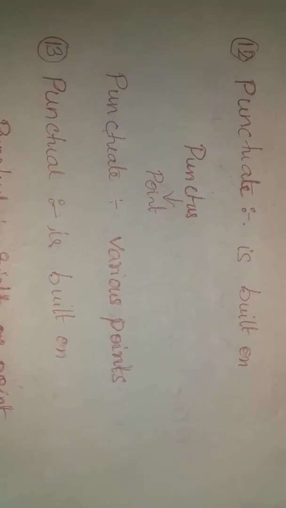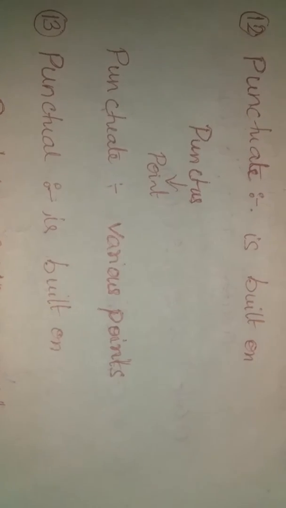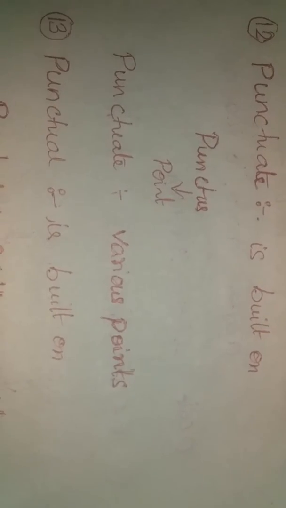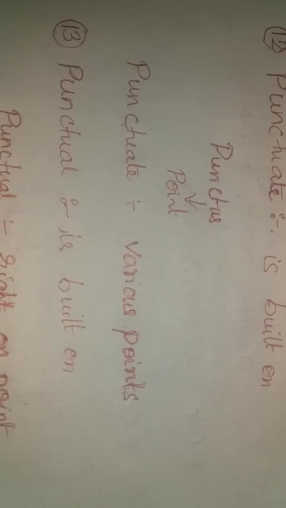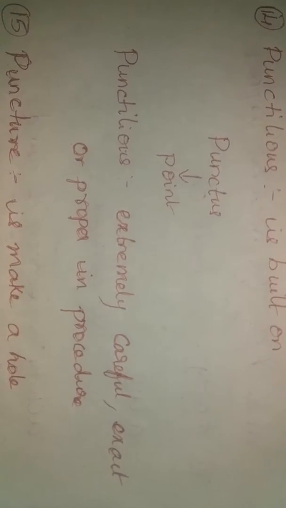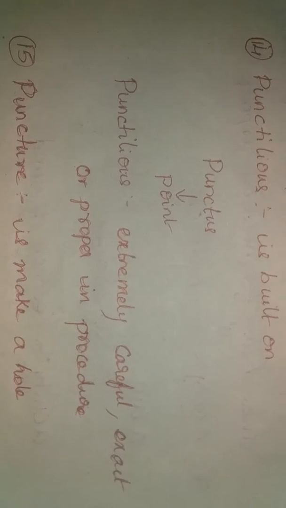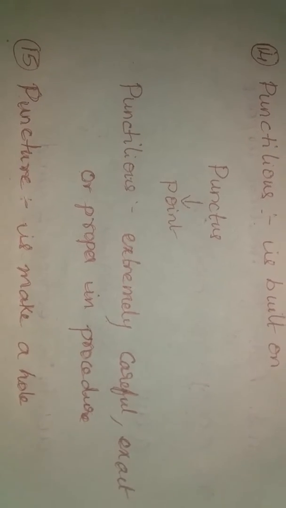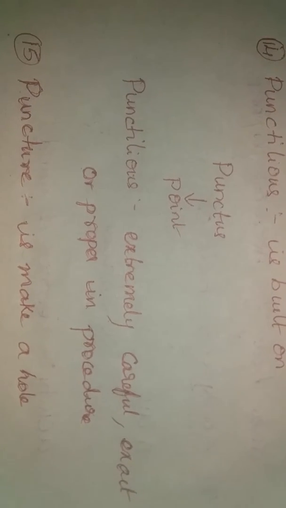Punctuate is built on punctus, which is point. So punctuate is about various points, that is period, comma, etc. Punctual is built on punctus, which means point. So punctual is right on point, that is right on time, that is very disciplined. Punctilious is built on punctus, which is point. So punctilious is one who is very careful, very exact, and very proper in procedure. Puncture is again built on punctus, which is point. So again you can also call it a hole. Puncture is to make a hole.